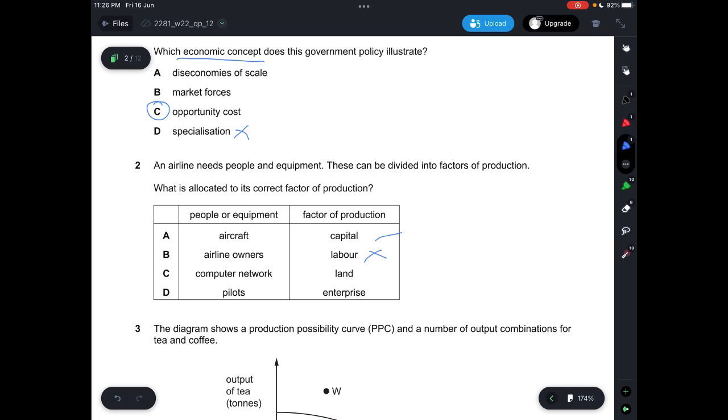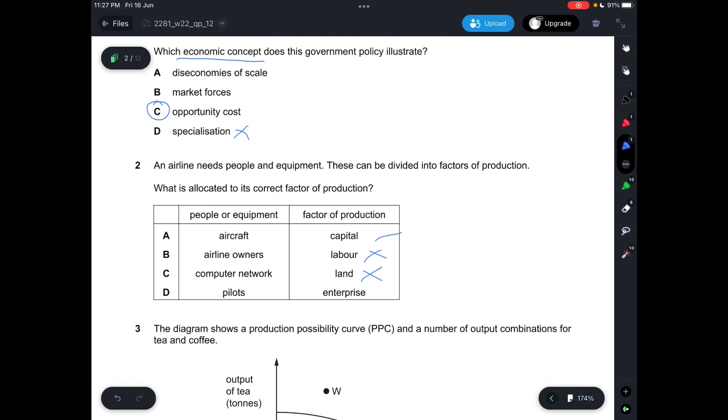And then the computer network should be part of capital, because you need the computer network to monitor the flight. For example, let's say I want to know where this airplane is right now. Is it somewhere above the Indian Ocean, above the South China Sea, or in which country? So I will need this particular capital equipment. A computer is not land. You cannot earn rent using computer networks, so it's not part of land.